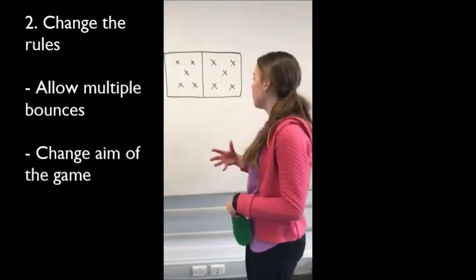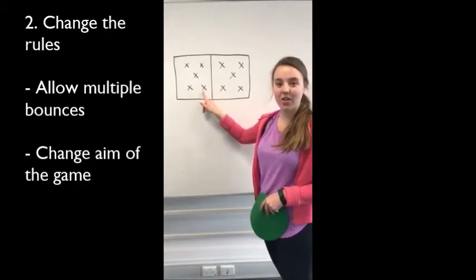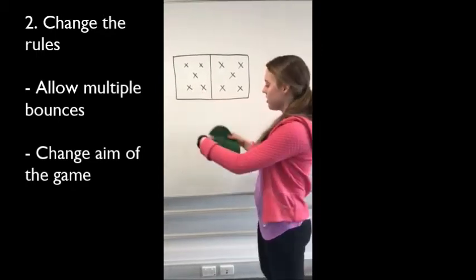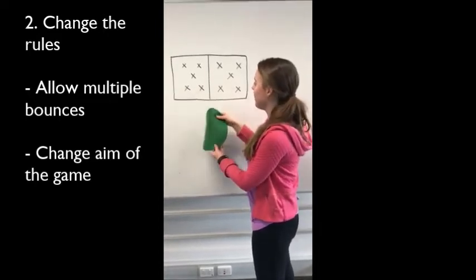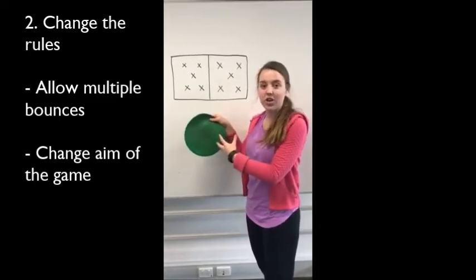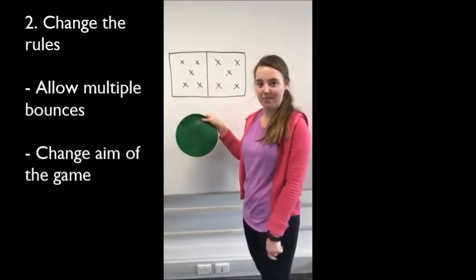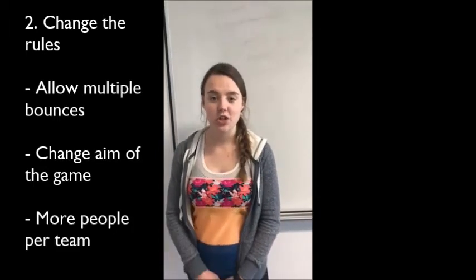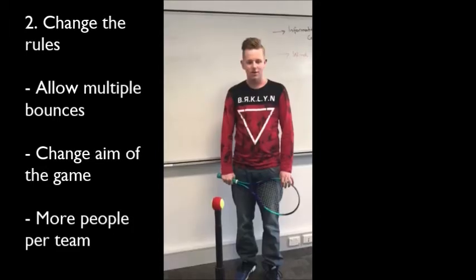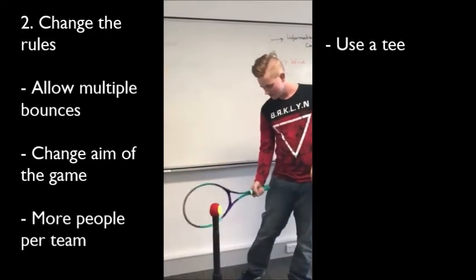With tennis, you could change the aim to be to hit the ball onto a target on the other side of the net. You can use these circles on the floor, and you can have them colour-coded to represent a number of points that you get if you hit them. Alternatively, you can have more people per team, such as 2 to 4 people per side. You can use a tee to hit the ball off rather than doing an overhead serve.